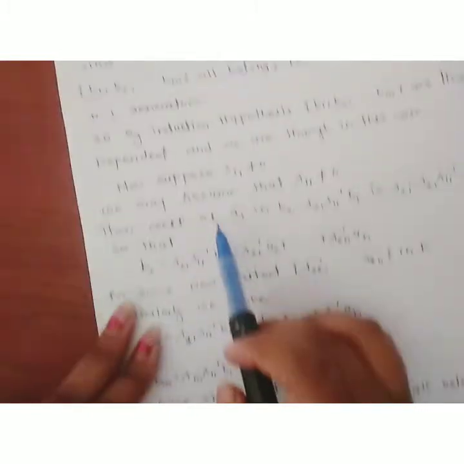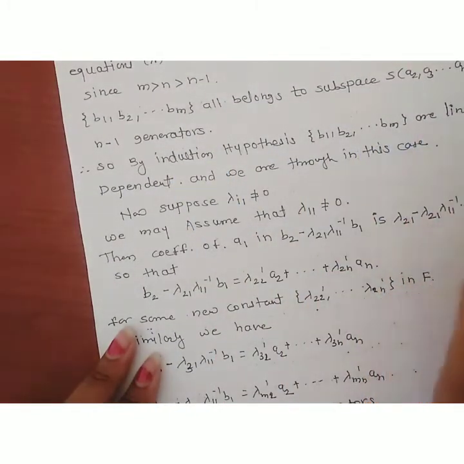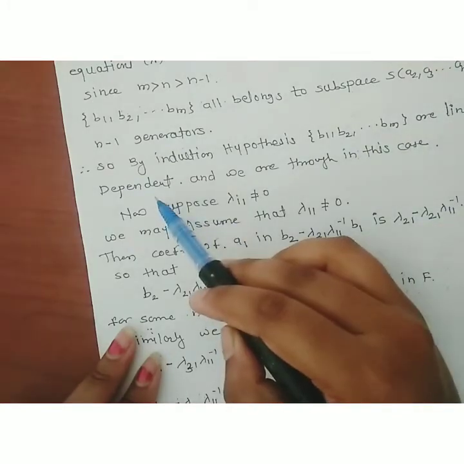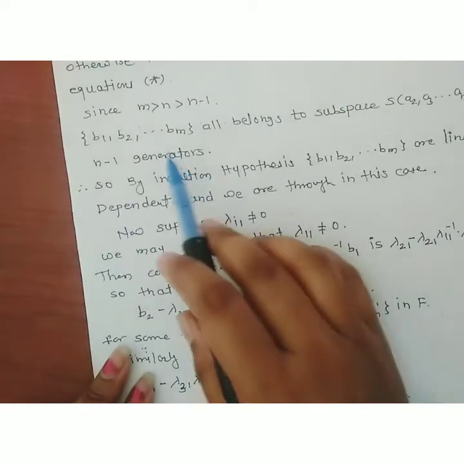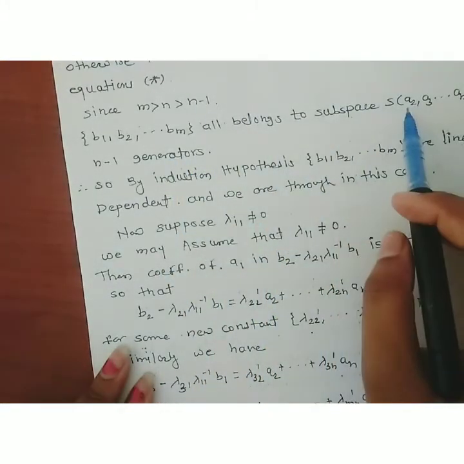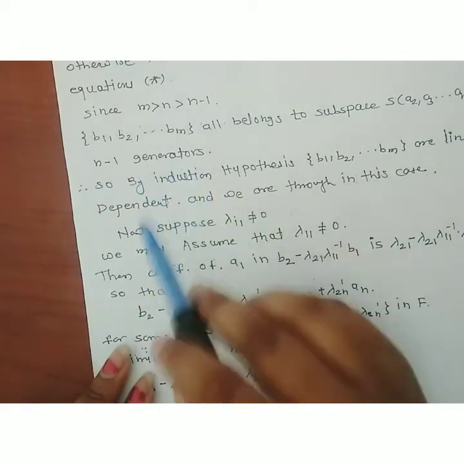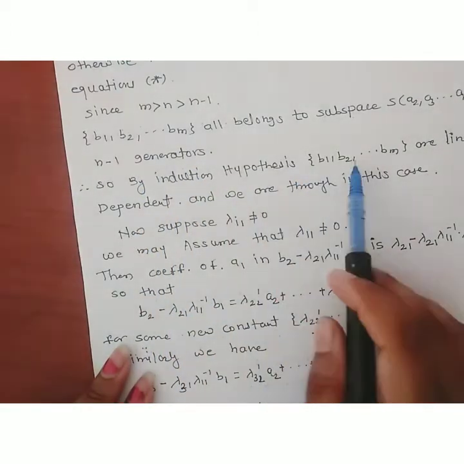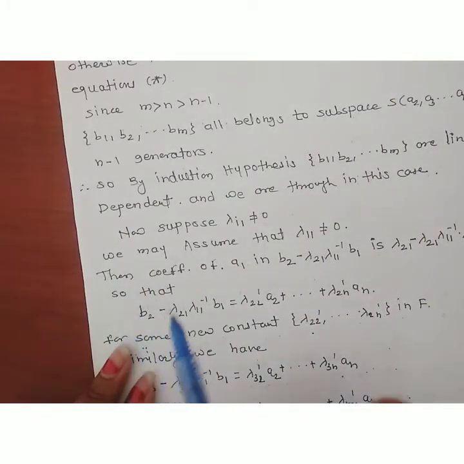by the induction hypothesis, b1, b2, ..., bm are linearly dependent. The result is true for n minus 1 vectors. b1, b2, ..., bm all belong to the subspace span of a2, a3, ..., an with n minus 1 generators, implying that by the induction hypothesis these vectors are linearly dependent. So we are through in this case.